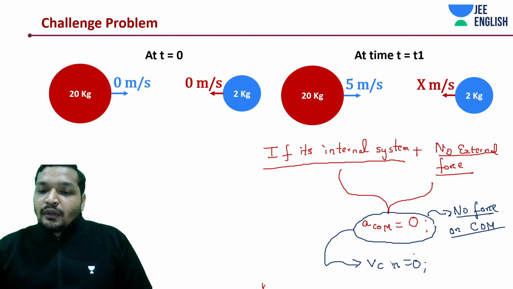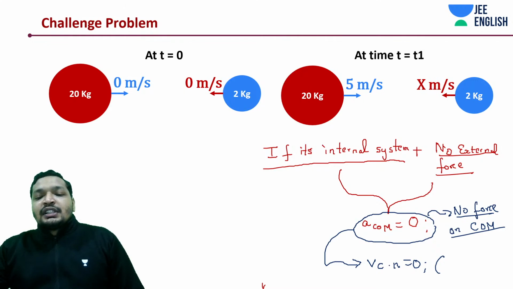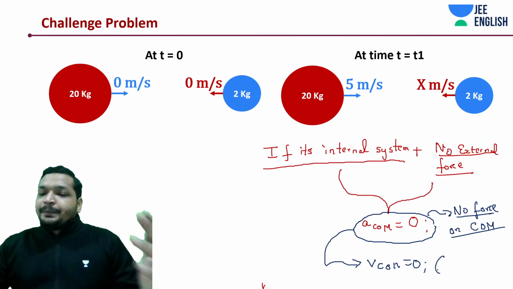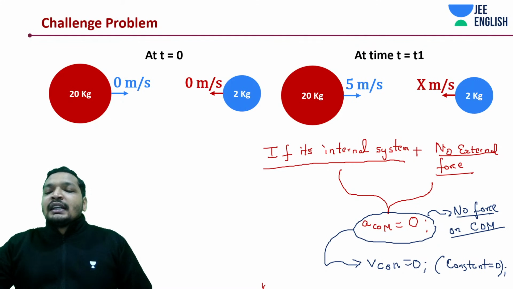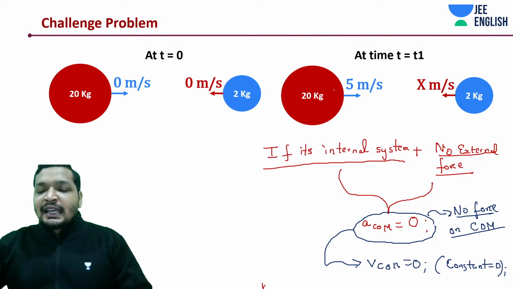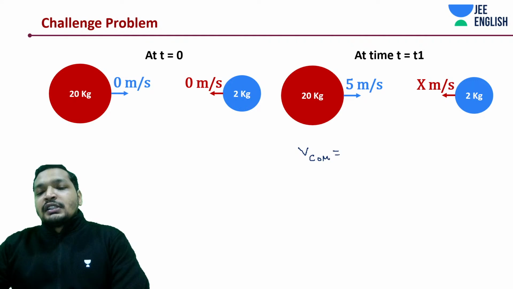Okay, so initially at rest. So this was initially at rest, right? So we already calculated the velocity of the center of mass is 0. So the constant is equal to 0. Now, isn't it an easy question? It's a simple question now. So we can just say, alright, let's move on. I think the concept is done. So the velocity of the center of mass is equal to 0.